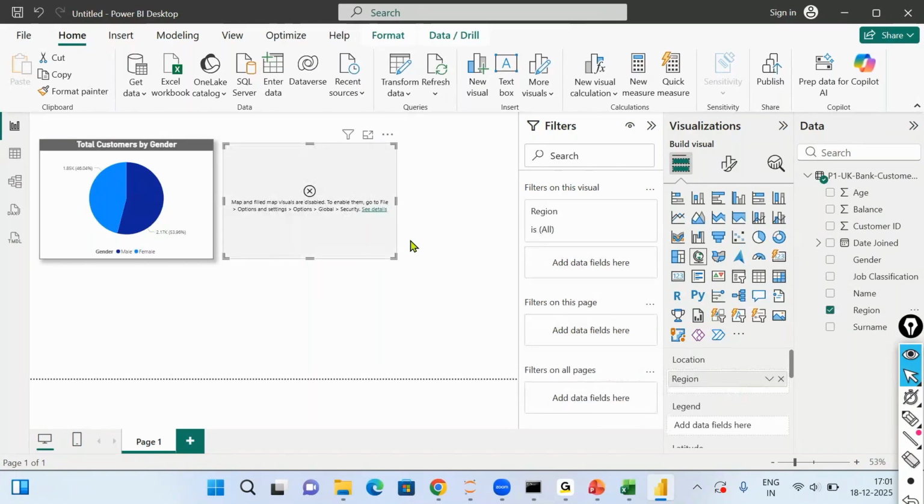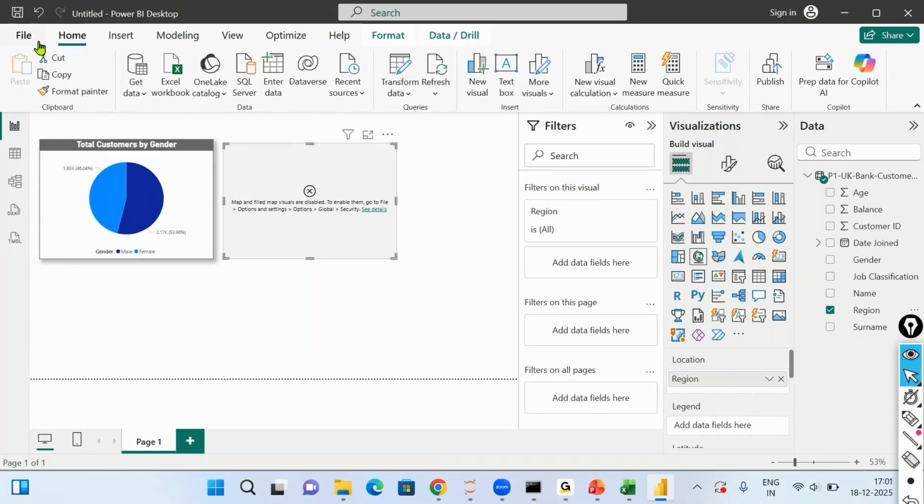Now, all of you should know this map is an online visual, so it sends the data out of your system. That's why before you create a map, you have to do some settings. This is just for the map visual, because whatever locations you plot, it sends the data to the Bing server to generate latitudes and longitudes of those locations.